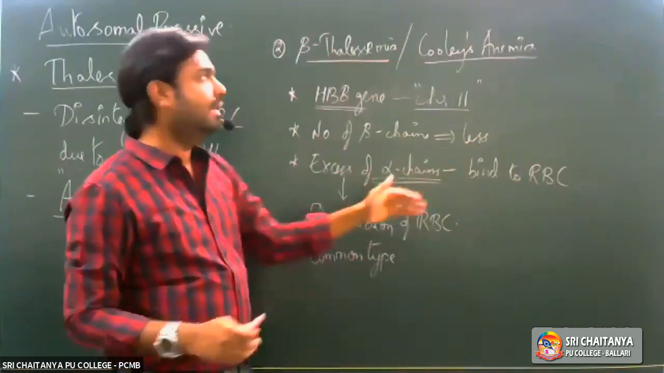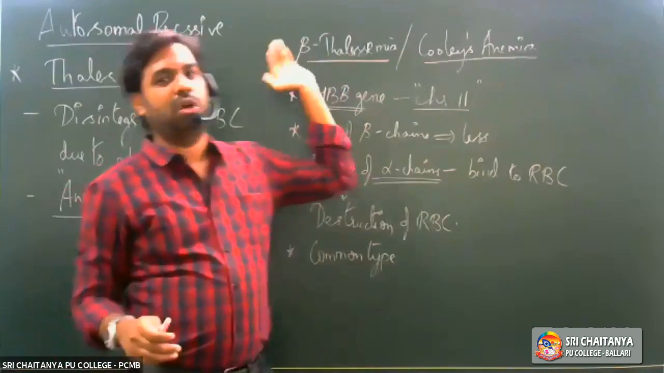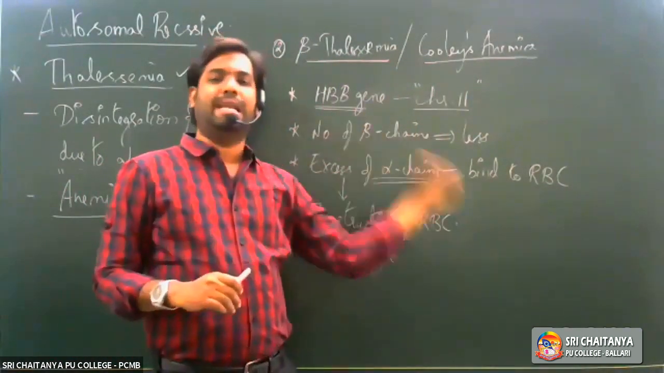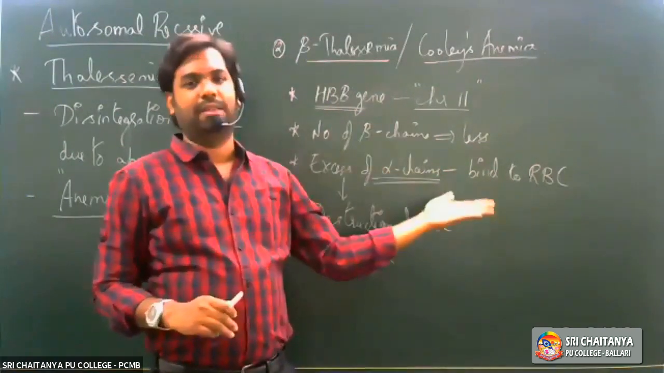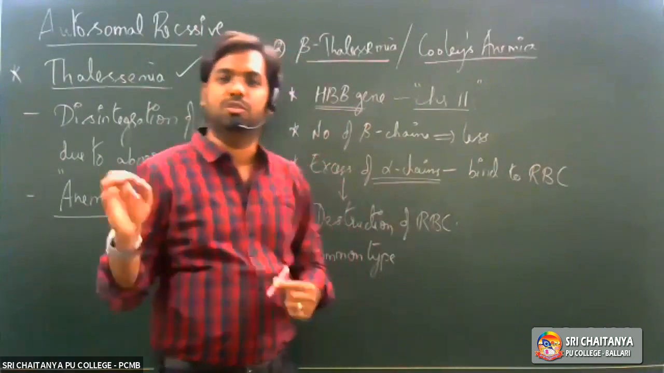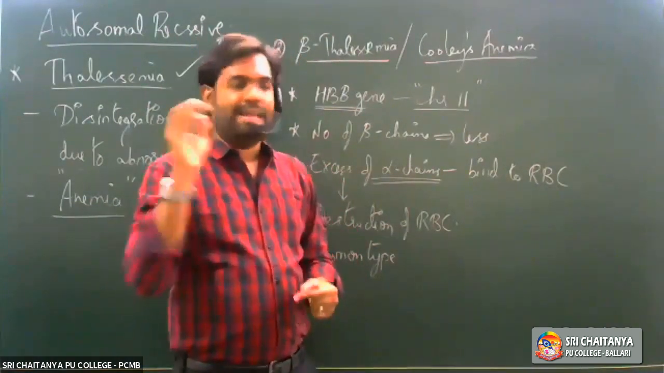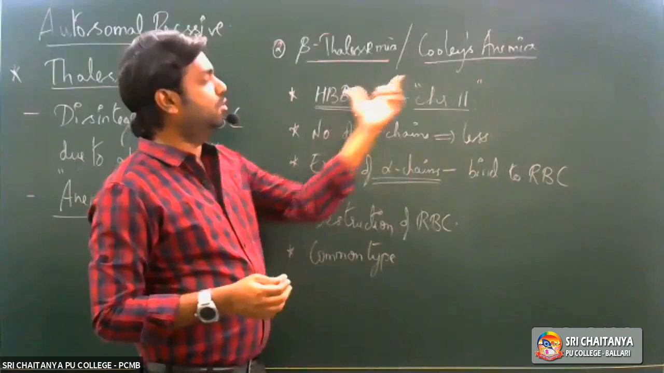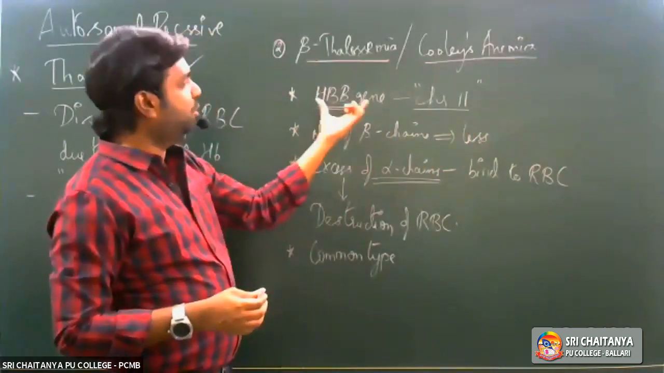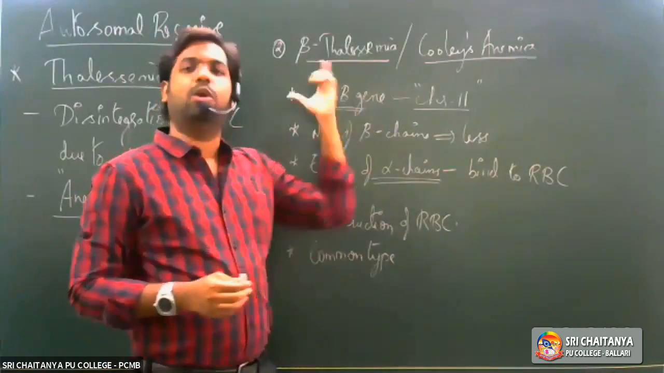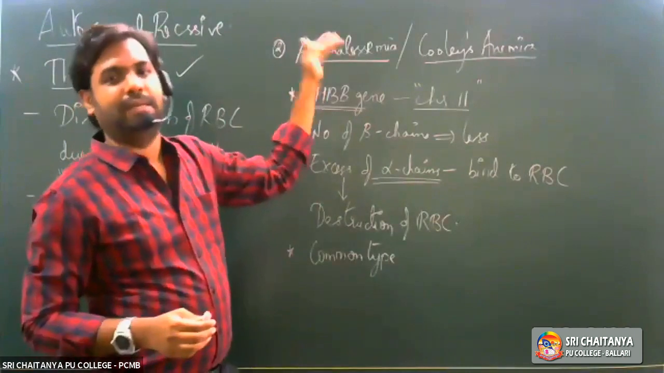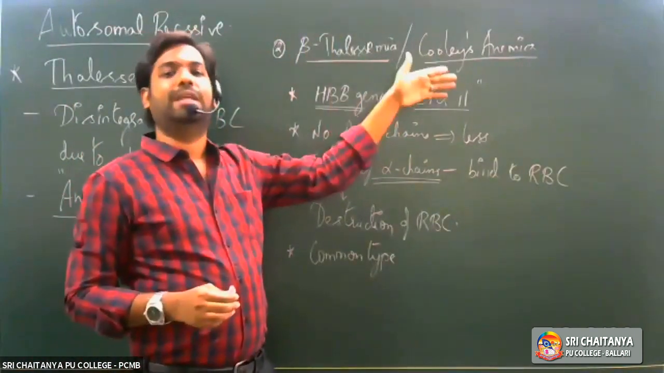Talking about beta thalassemia, it is also called Cooley's anemia, and it is considered to be the most common type of thalassemia compared to alpha thalassemia. In this, there is one gene responsible for the synthesis of the beta polypeptide chain, and that gene is the HBB gene, which is located on chromosome number 11. Because of a mutation in this gene located on chromosome number 7, a person would suffer from this condition called beta thalassemia.